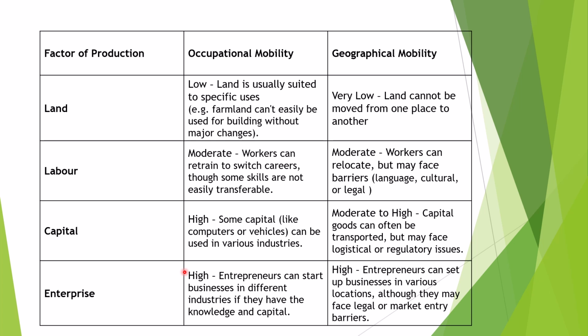In geographical mobility, jahan pe legal barriers kam honge, market entry easy hogi, toh entrepreneur would love to do business over there. Like jis country mein profit ke upar tax kam dena hai, toh they love to start business over there. So these are the main factors of production.